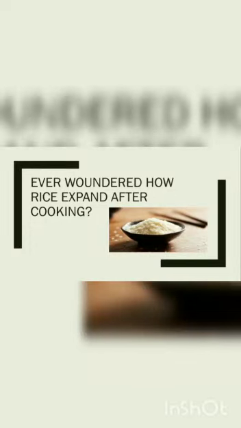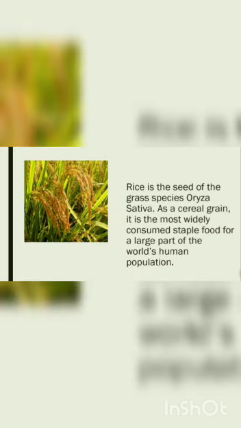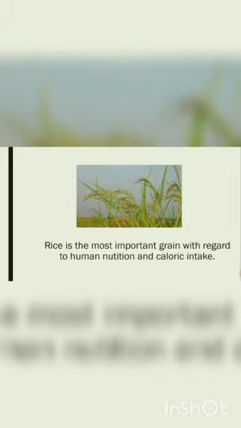Have you ever wondered how rice expands after cooking? Rice is the seed of the grass species Oryza sativa. As a cereal grain, it is the most widely consumed staple food for a large part of the world's human population. Rice is the most important grain with regard to human nutrition and caloric intake, providing more than one-fifth of the calories consumed worldwide by humans.